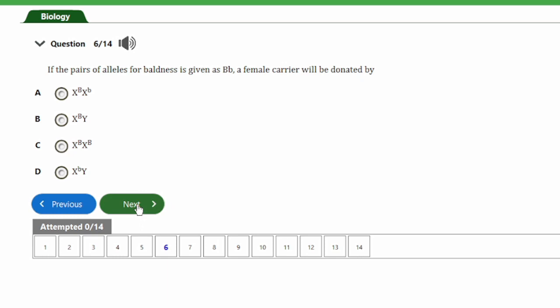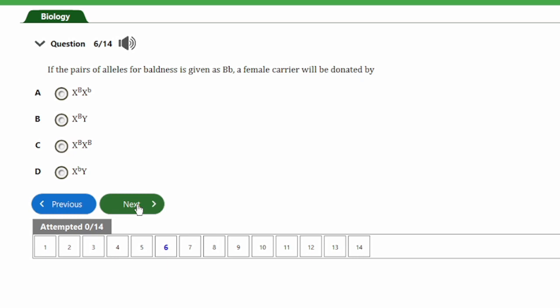It says, if the pairs of alleles for baldness is given as BB, that's heterozygous B, a female carrier will be denoted by A, XB, XBY, then XB, that's homozygous dominant, then XBY.